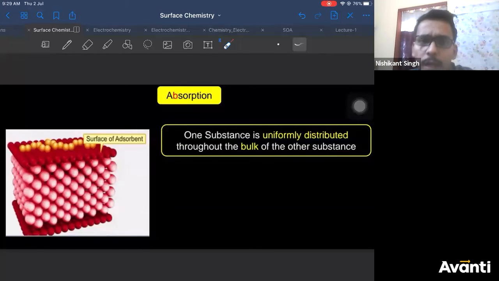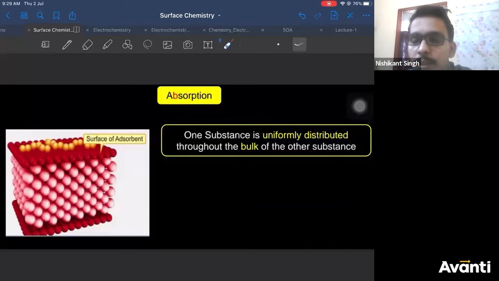Example: if you take an ink bottle, dip your chalk in it overnight and take it out, when you cut your chalk, you'll observe the ink has gone inside the chalk also. So ink has been absorbed by the chalk.